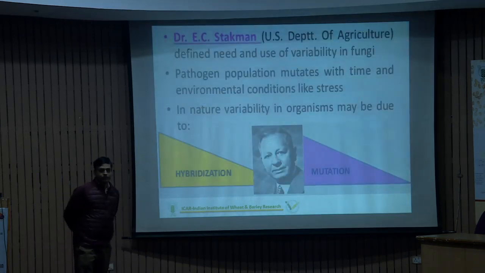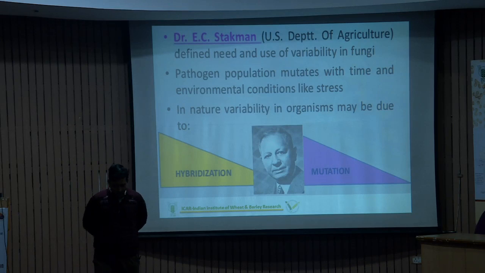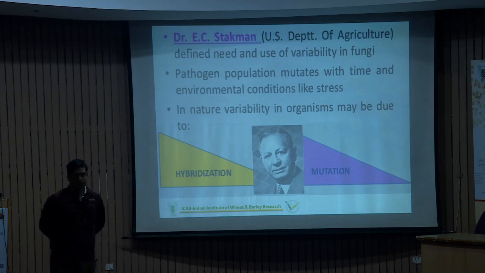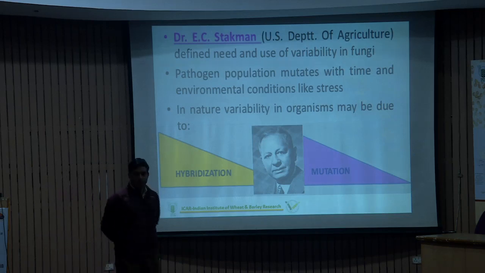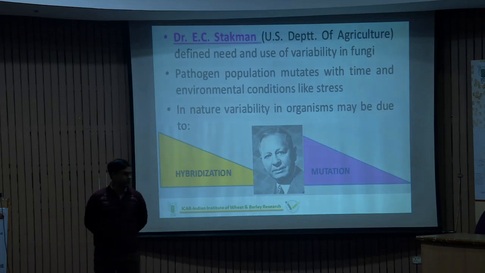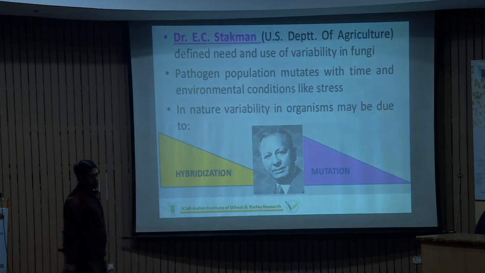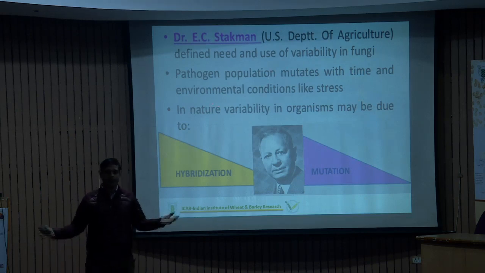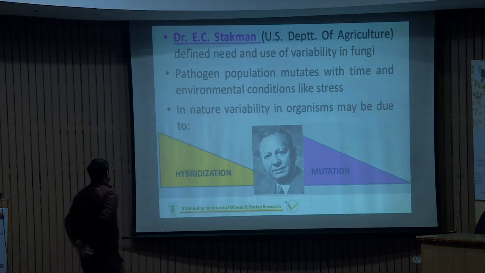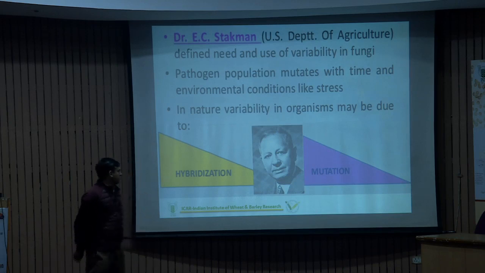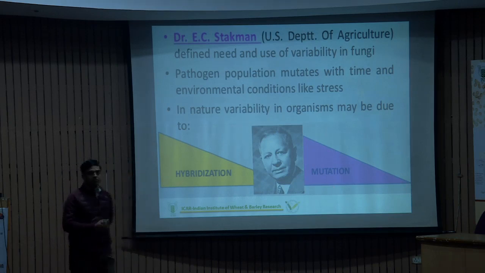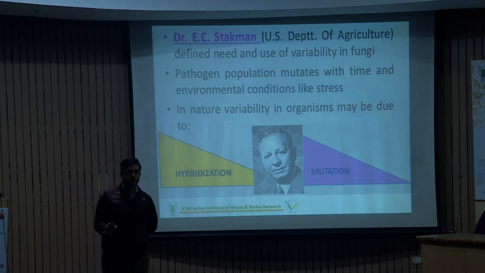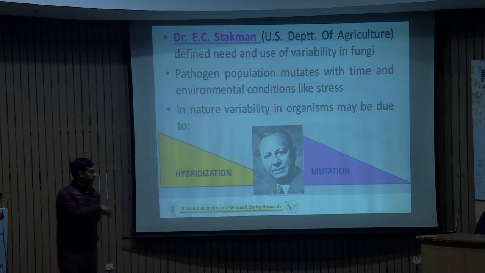So far this is the introduction, but the real work on variability in the rust fungi was started by this great man, E.C. Stakman. He studied rust on different types of hosts, barley, oat, and so on, and came to the conclusion that the pathogen population, especially rust, mutates with time and environmental conditions, in any type of stress. It might be biotic stress, abiotic stress, and moreover, in nature, variability exists by two different mechanisms, either mutation or hybridization. Hybridization combines everything, like recombination, parasexuality, and different mechanisms come under this particular theme.